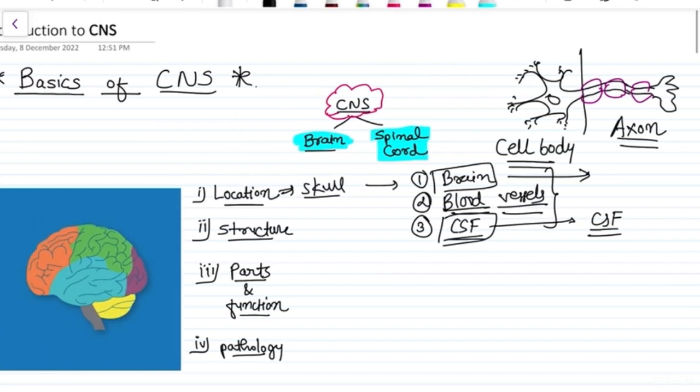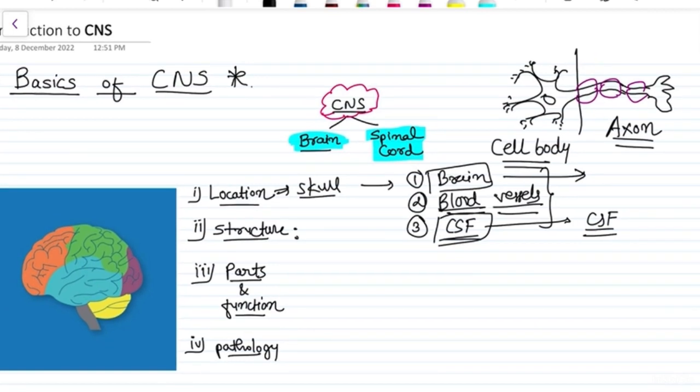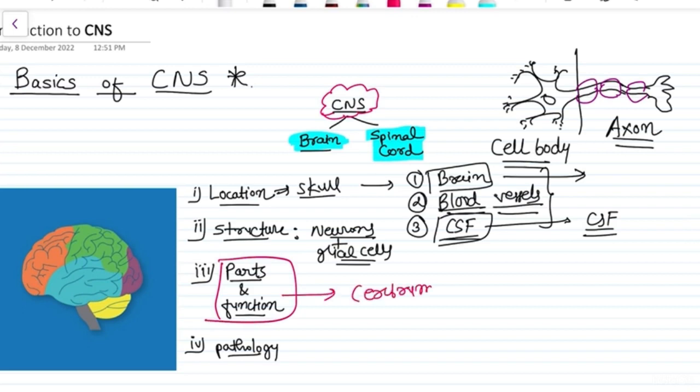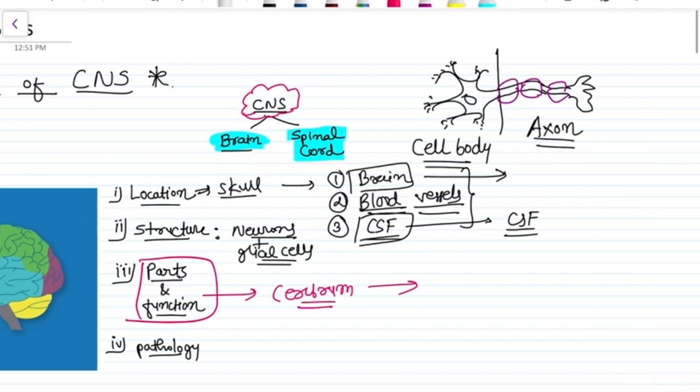Okay, next is structure. It is mainly formed by the neuronal cells and glial cells. A lot of tissue of neurons and neuroglial cells is present inside the brain, which has various functions. We will discuss it later. Then parts. It has got lobes: frontal lobe, parietal lobe, occipital lobe, and temporal lobe.